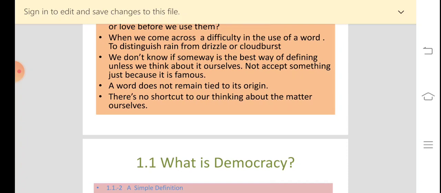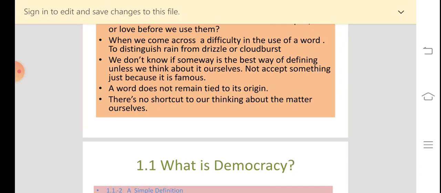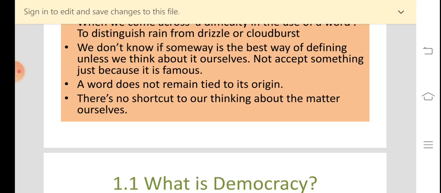But the teacher tells us that this does not always work, because a word does not remain tied to its origin. The teacher gives the example of the word computer, which earlier meant computing, that is, calculating very difficult mathematical sums.